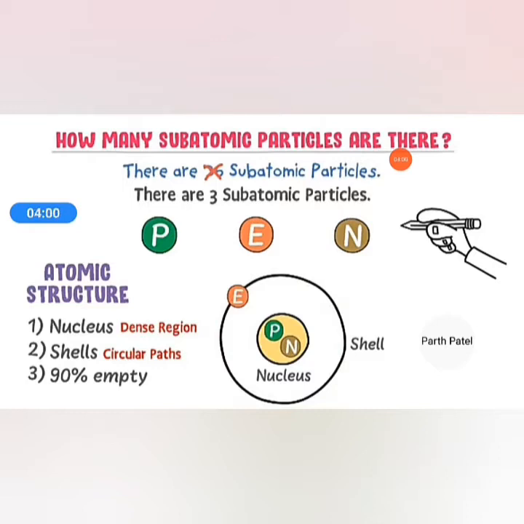There are three subatomic particles: proton, electron and neutron. Atomic structure: nucleus, shell, and 90% empty. The nucleus is dense, and contains the protons and neutrons, while the electrons are around the nucleus in shells.